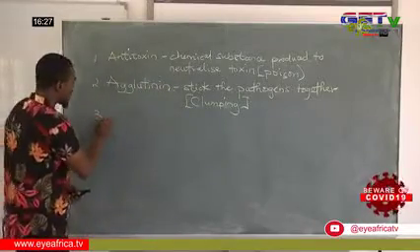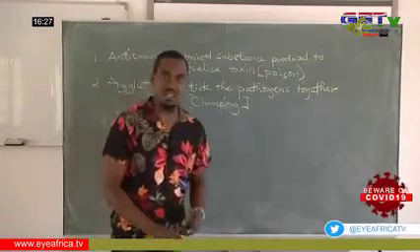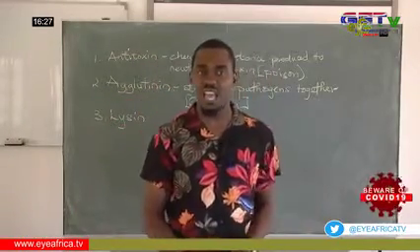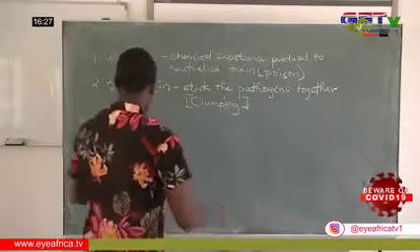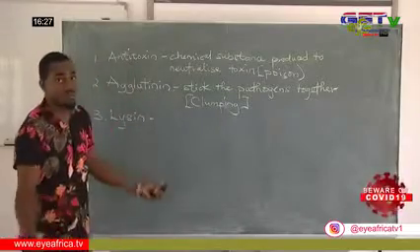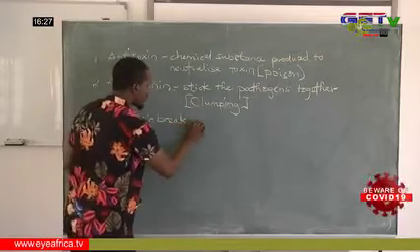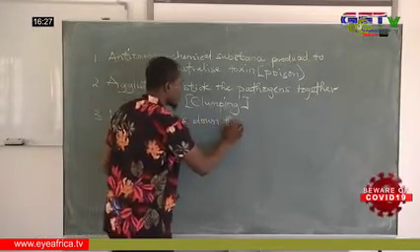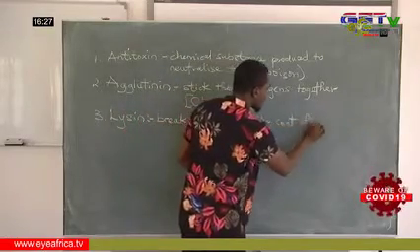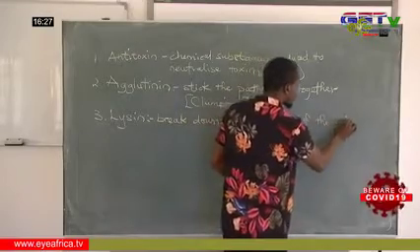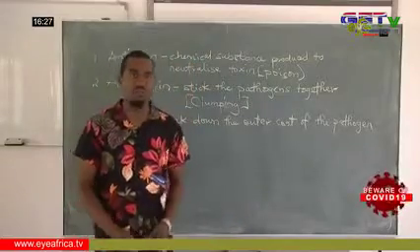Then the third group, we have the lysine. What the lysine does is bring about lytic action. They break down the membrane of the pathogen, exposing their inner structure, and they become ineffective. So we say it breaks down the outer coat of the pathogen.